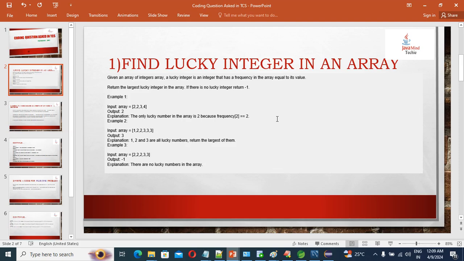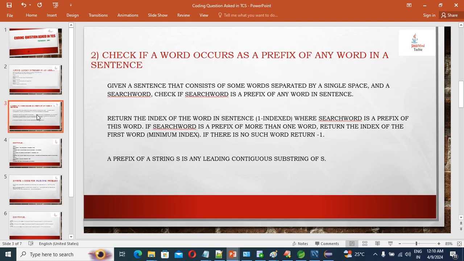I will explain one by one. First I will let you know what questions they have asked. First question they asked: find lucky integer in a given array. Second question they asked: check if a word occurs as a prefix of any word in a sentence. They will give one sentence and also some prefix word, and you have to find in this sentence where this prefix is there and at which index. I will explain, don't worry.